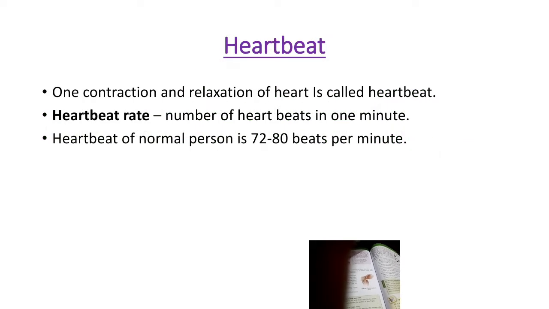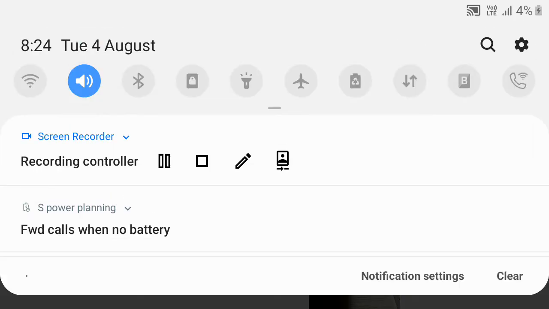Next is heartbeat. What is heartbeat? One contraction and relaxation of the heart is called a heartbeat. And what is heartbeat rate? As I have already told you, pulse rate is equal to heartbeat rate. So the number of heartbeats in 1 minute is called heartbeat rate. So the heartbeat of a normal person is 72 to 80 beats per minute.